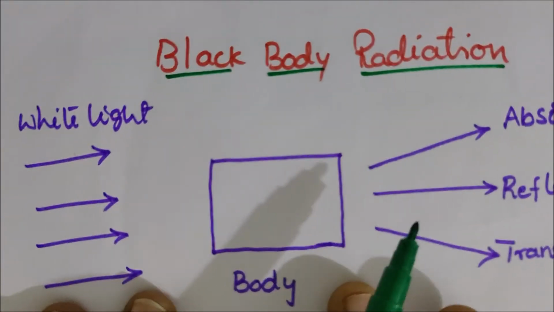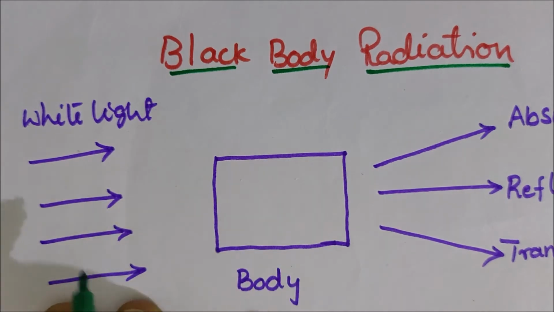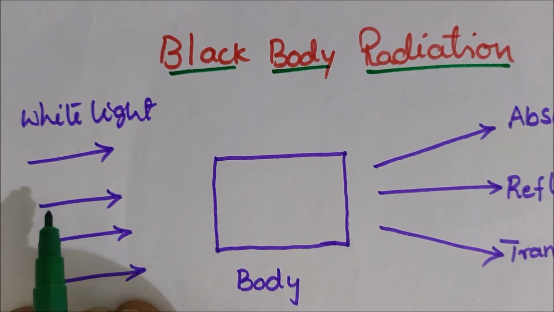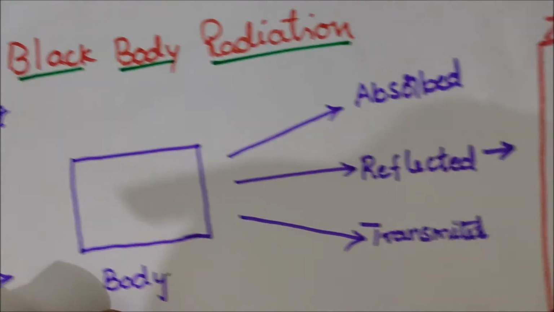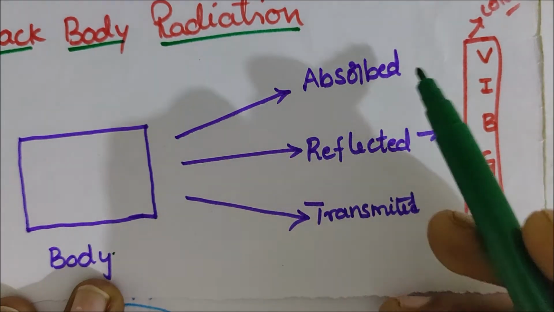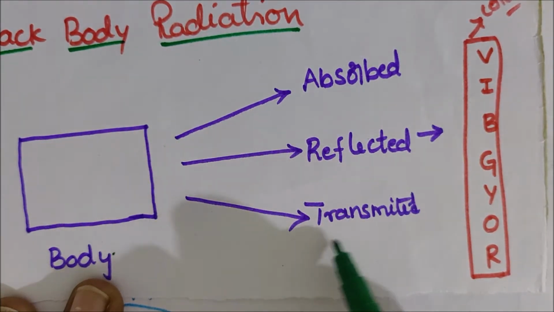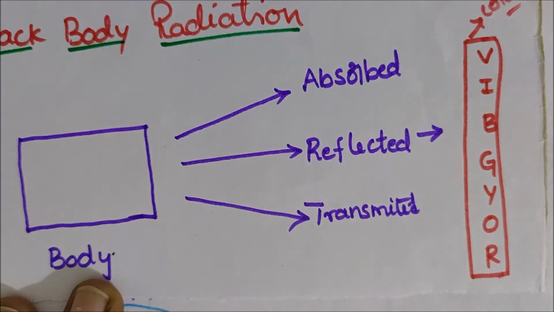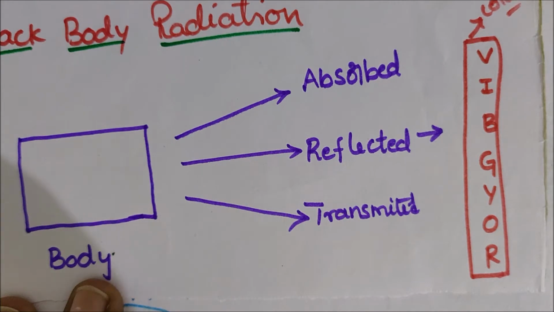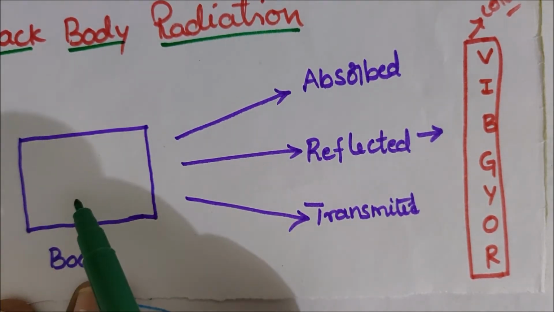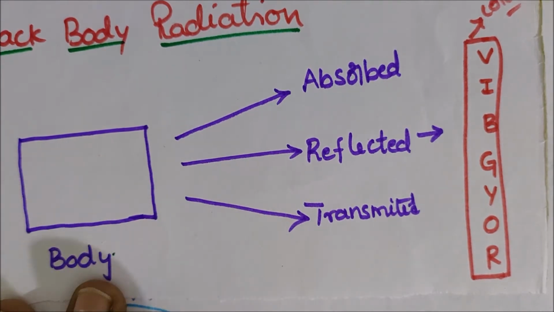In black body radiation, when a beam of white light passes through a body, the light is absorbed, reflected or transmitted. Absorbed means the light rays are absorbed by the body.